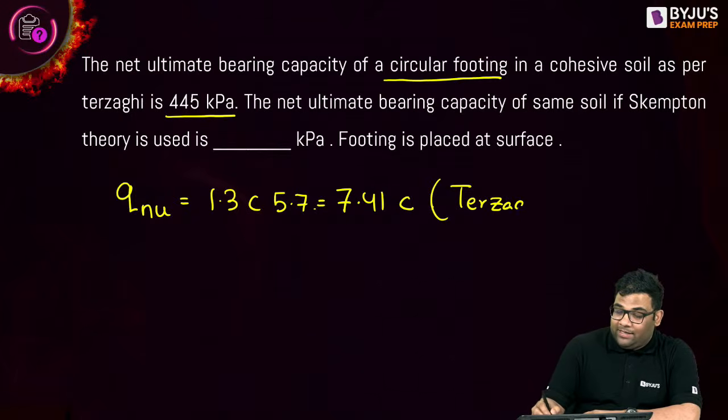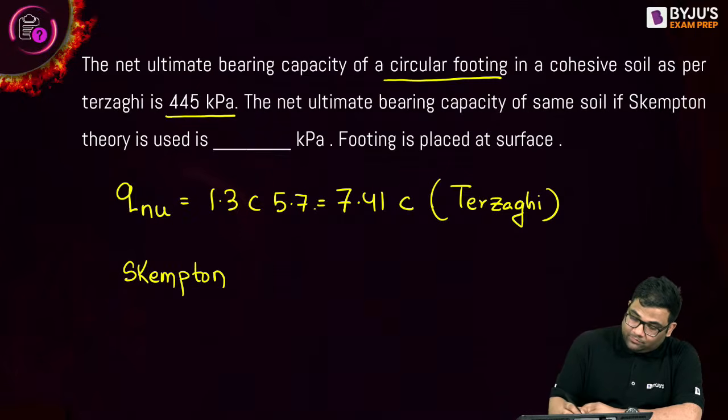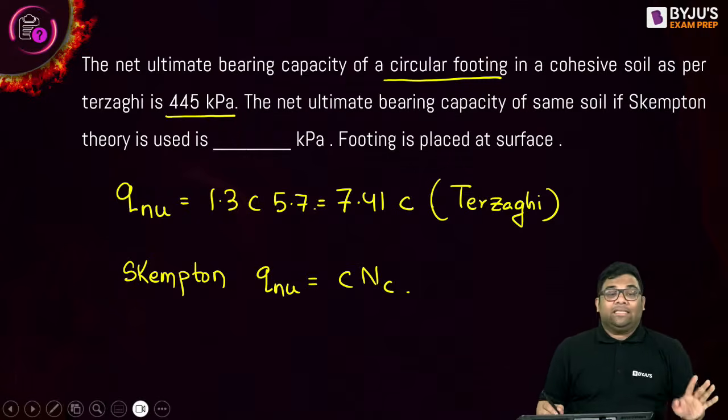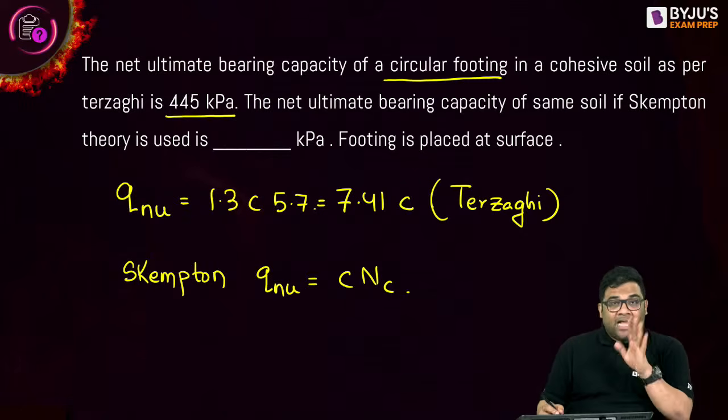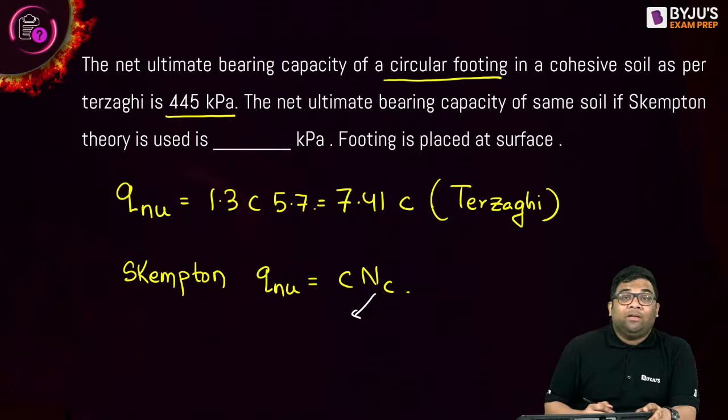Now as per Skempton. This net ultimate will be how much? It will be your CNC only. It always remains CNC. Only the NC will change as per the shape and all, right? So here it will become how much?